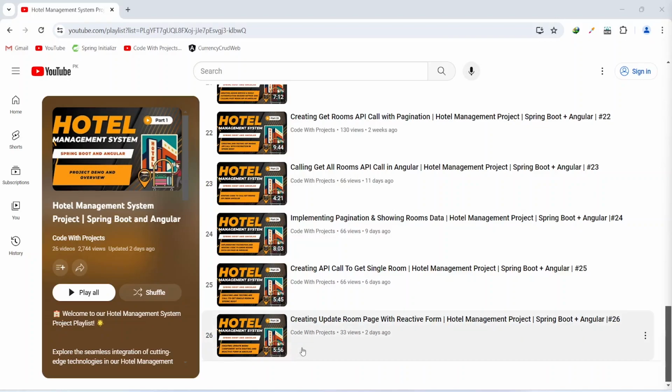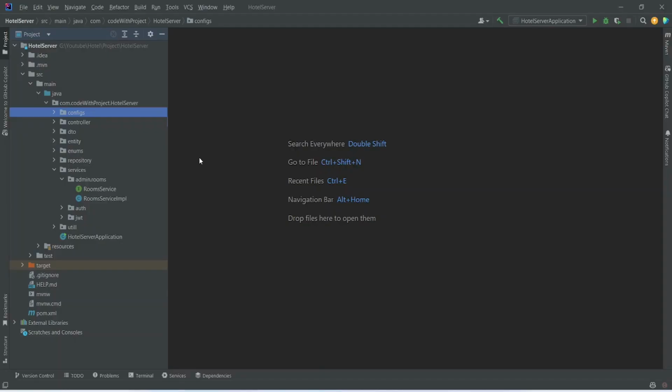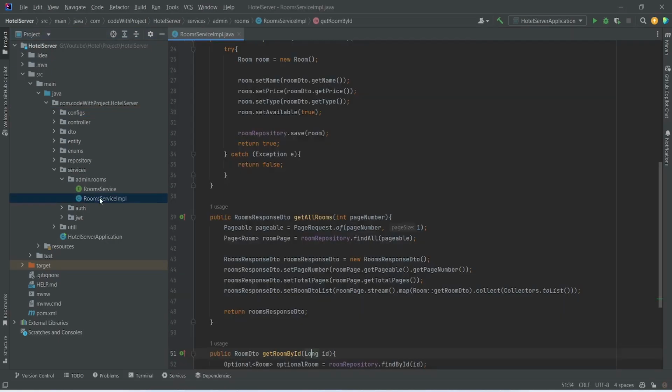In the previous video, we created update room page with routing and reactive form in our Angular application. And in today's video, we will create API call to update room in our Spring Boot application. So let's get started. In our Spring Boot application, we need to open rooms service implementation inside admin.rooms package.